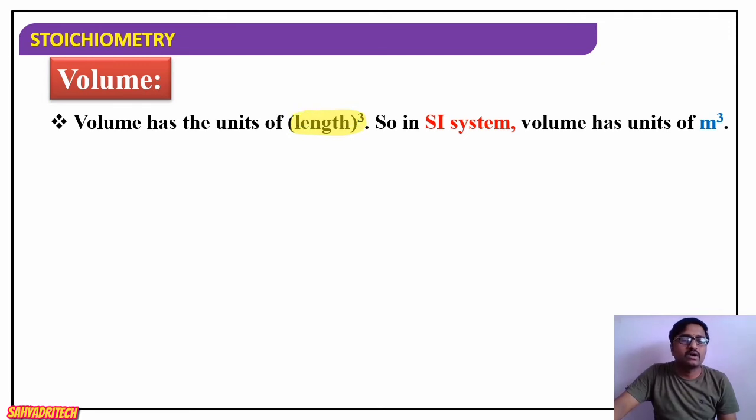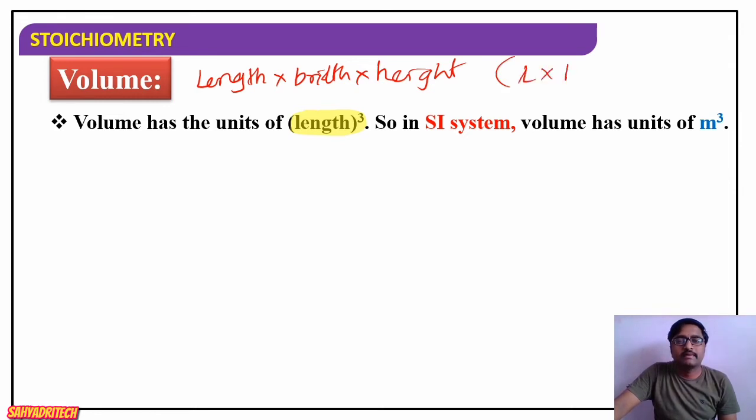How is volume measured? It is the multiplication of length into breadth into height, L into B into H, which gives the volume of an object. So the unit of volume will be length cube.